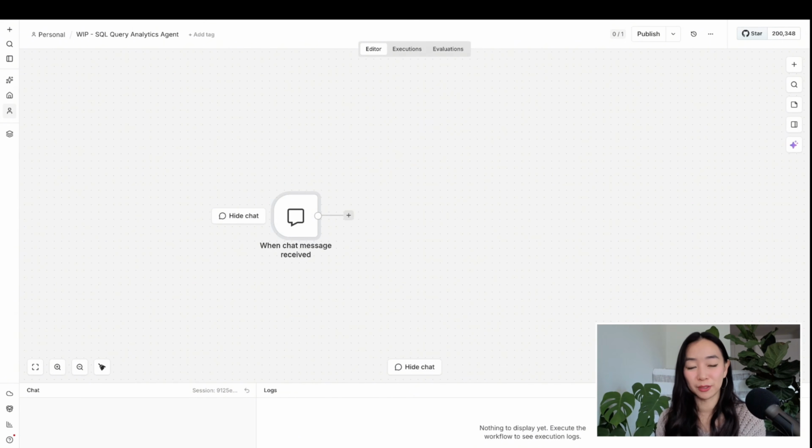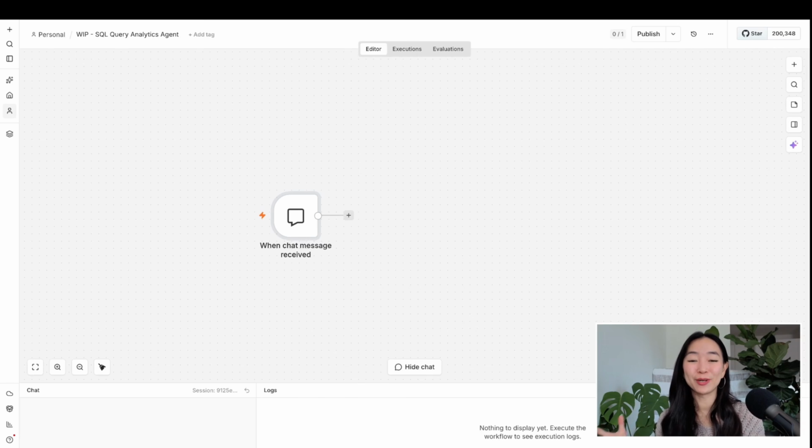For the process of building, we're using the inbuilt chat node in n8n. But when you do put this in production, I recommend wiring it up to like a Slack or Microsoft Teams or email instead of the n8n chat node, because it'll make it a lot easier for your business partners to ask questions through those platforms that they're already using.